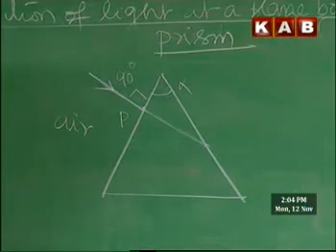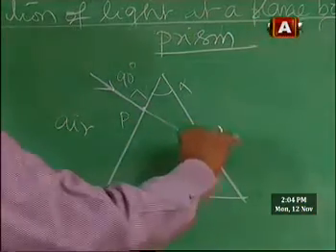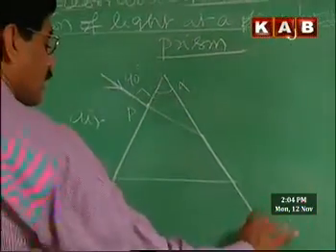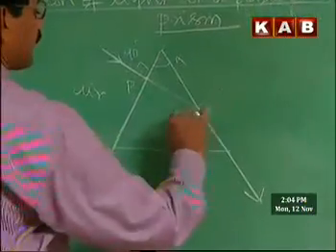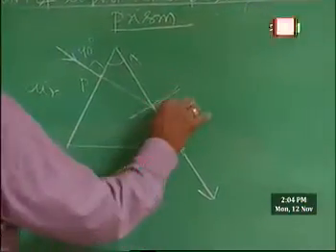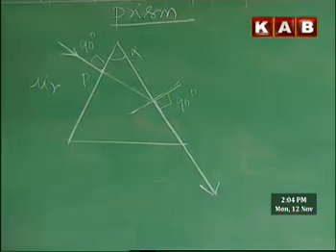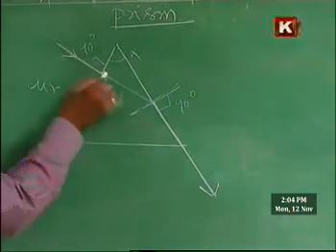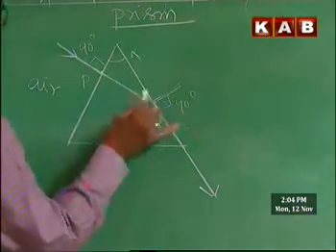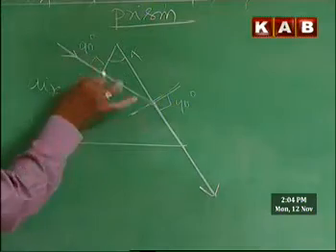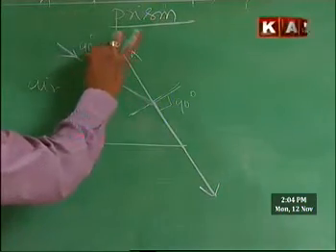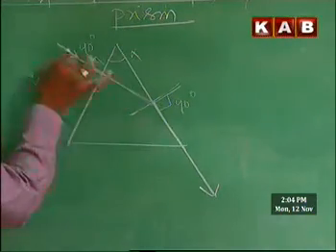Now, in case this light ray is grazing the second boundary, the emergent angle becomes 90 degrees. Incident angle is 0, the reason being that the ray makes 90 degrees with the surface. Incident angle is 0, emergent angle is 90 degrees.